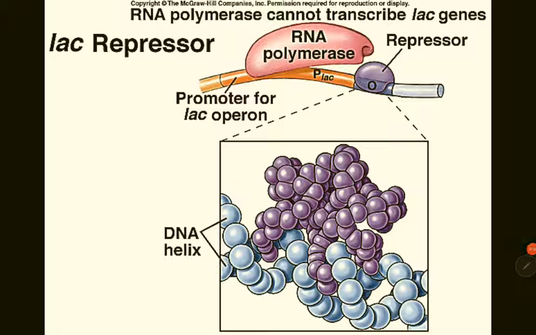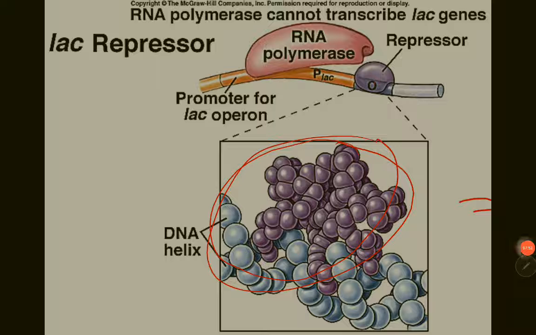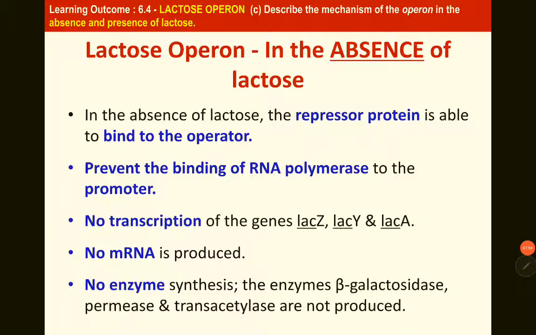Okay, so this will be the operator. This is the repressor protein, which will bind to the operator later. So we now look at the first condition where lactose is absent. When there is no lactose, the repressor protein is bound to the operator.